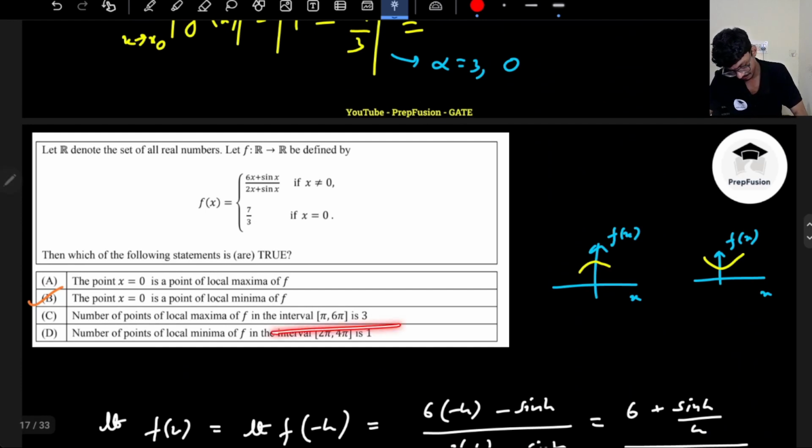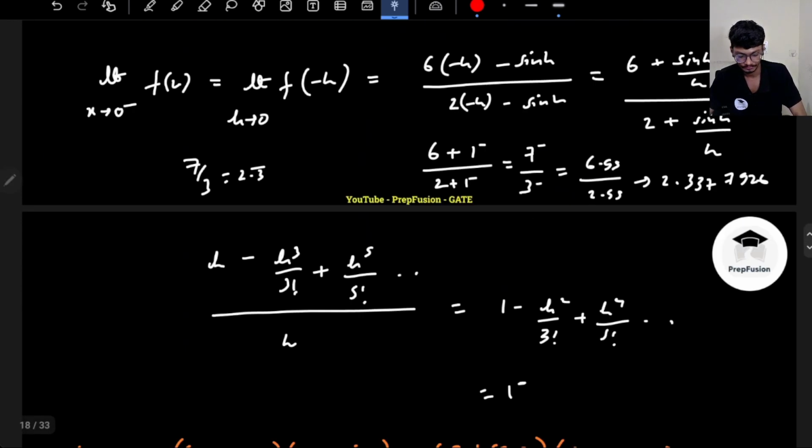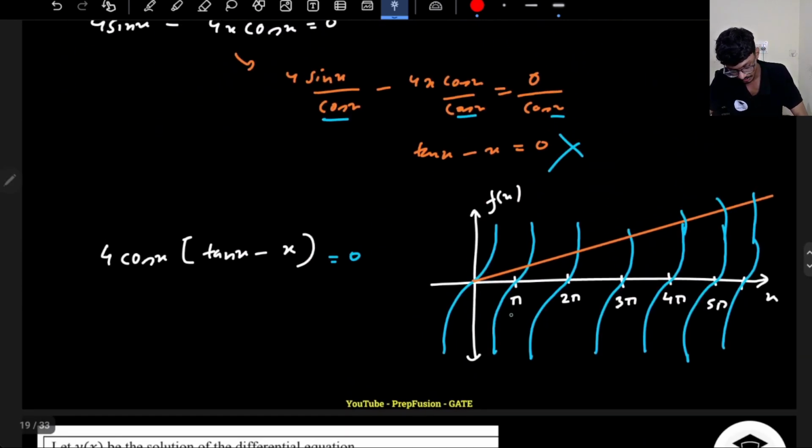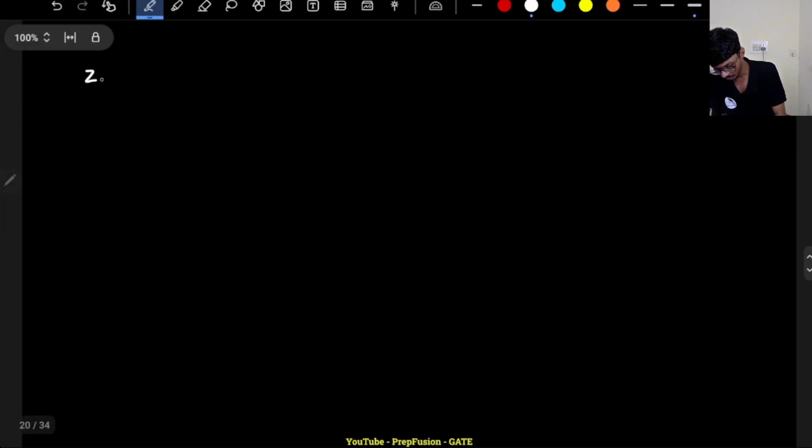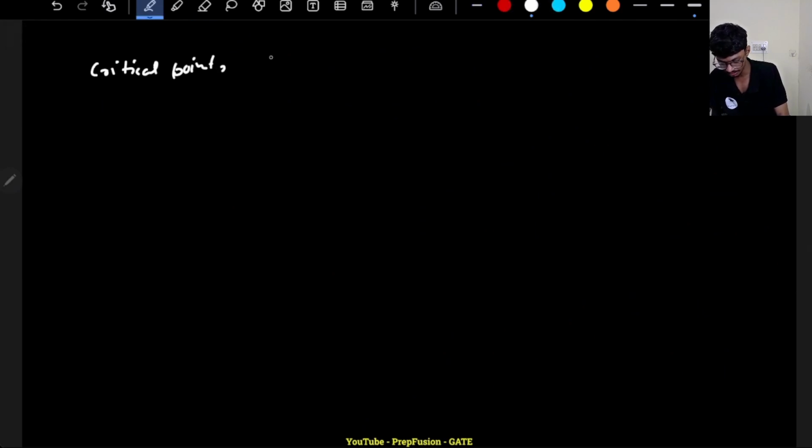Local maxima between the interval pi to 6 pi. Let me first see between pi to 6 pi, how many zero crossing points I have. So the number of zero crossing points, the critical points. How many critical points do I have between x belonging to 0 to 6 pi?